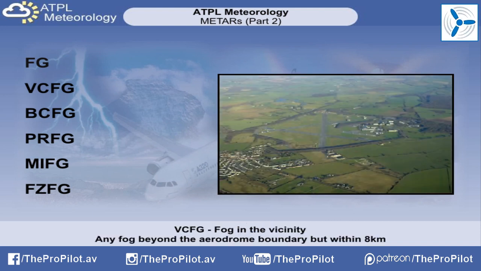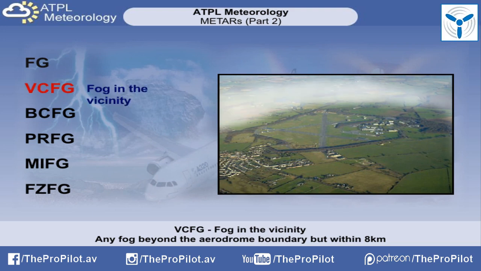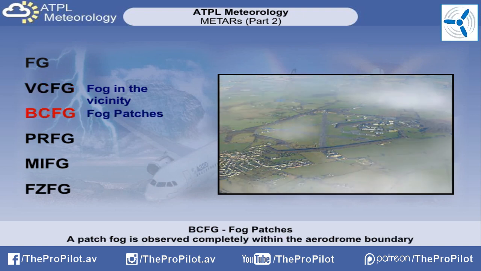What do all of these mean? Well, we've looked at FG on its own. Let's take a look at the next one, VCFG, or fog in the vicinity. This means that the observer can see fog within 8 kilometers of the airfield, but still outside of the actual aerodrome boundary. BCFG is used when the observer can see at least one fog patch wholly within the aerodrome boundary.